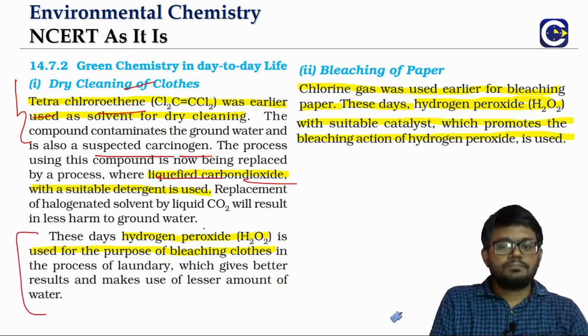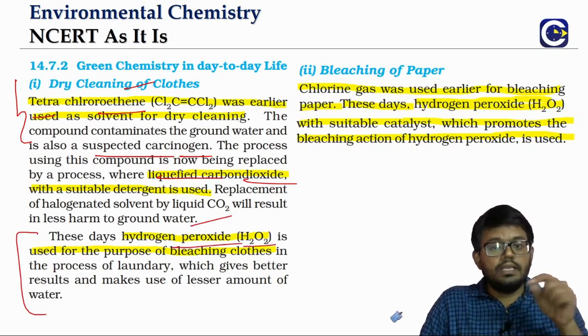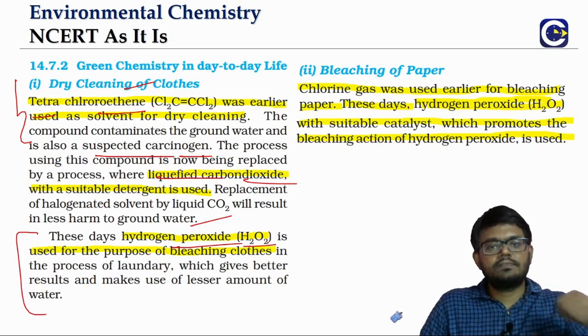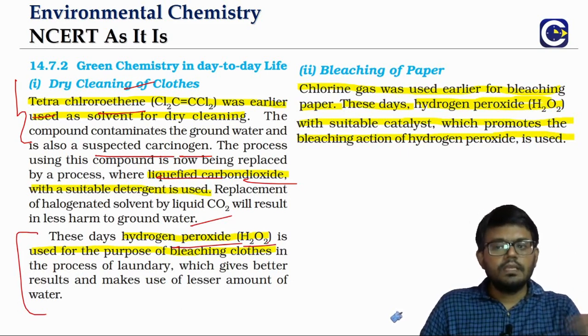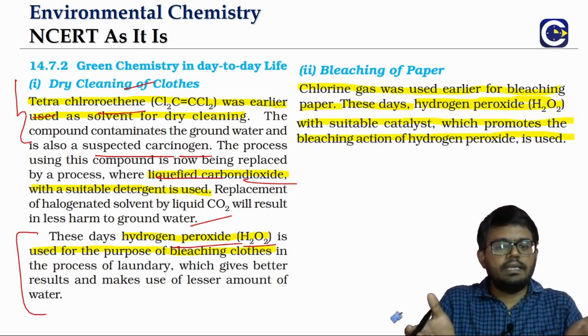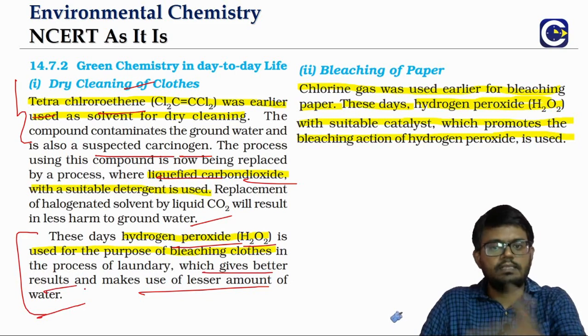Now even the hydrogen peroxide usage in laundry is used for the bleaching of the clothes. Normally if you are using chlorine gas for the bleaching, it can cause harmful effects, but if you are using hydrogen peroxide, the entire process can be done by making use of a lesser amount of water, and thereby it will be a better process, because for the laundry we are requiring less amount of water.